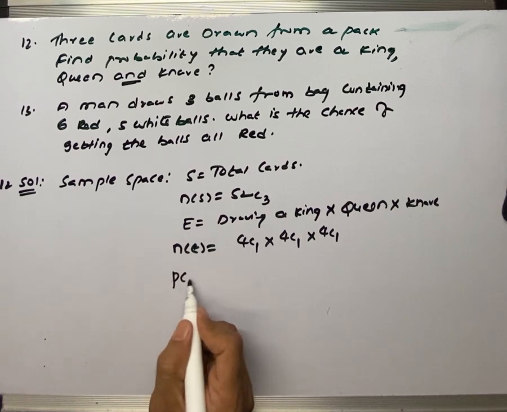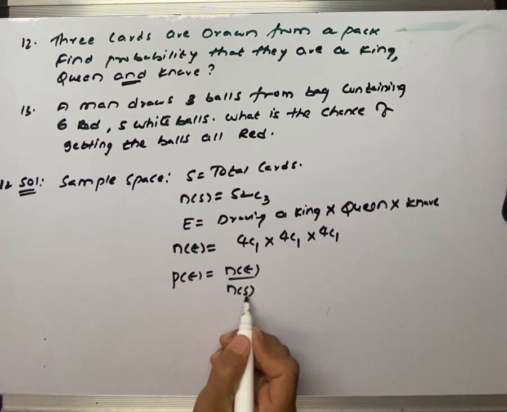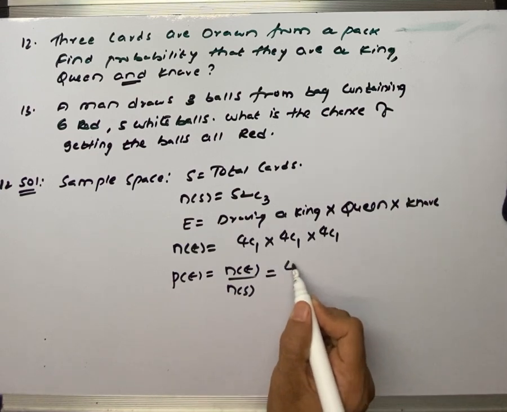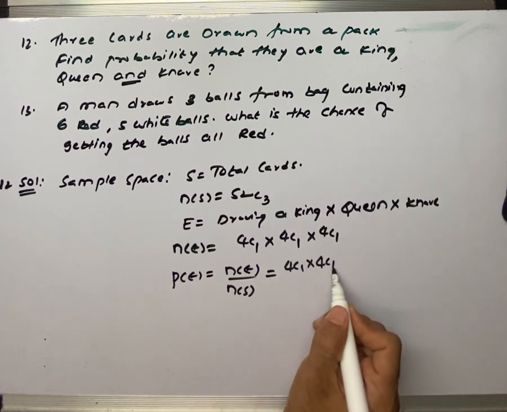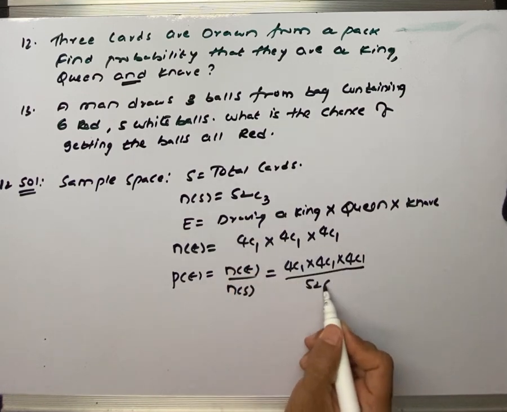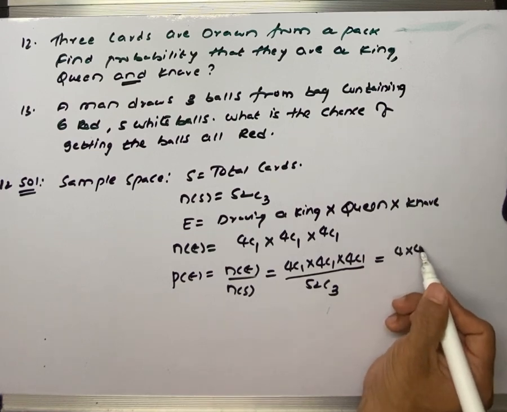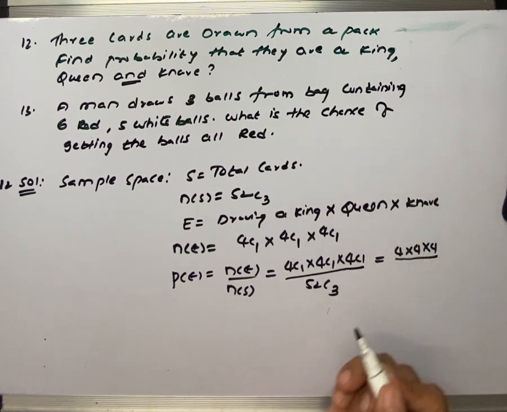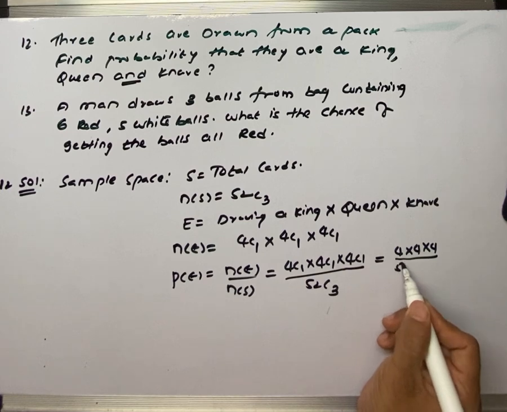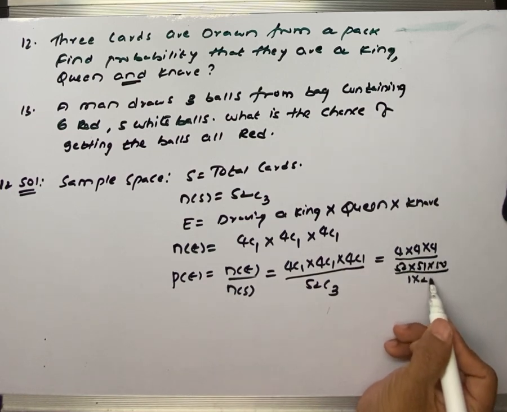So the probability of such an event is N of E divided by N of S, equal to 4C1 into 4C1 into 4C1 divided by 52C3. This will be 4 by 1 into 4 by 1 into 4 by 1 divided by 52C3, which is 52 into 51 into 50 divided by 1 into 2 into 3.